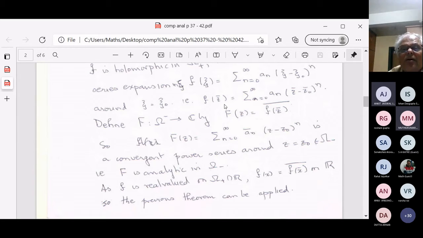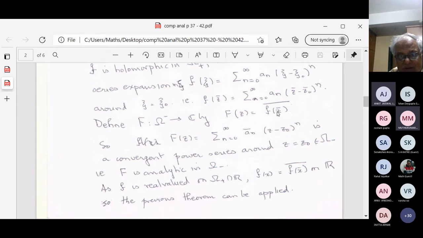And therefore, I define capital F of z to be the following. So where is z here? Z is in the lower part. I'm defining capital F in the lower part. How do I define capital F in the lower part? I say take z bar.